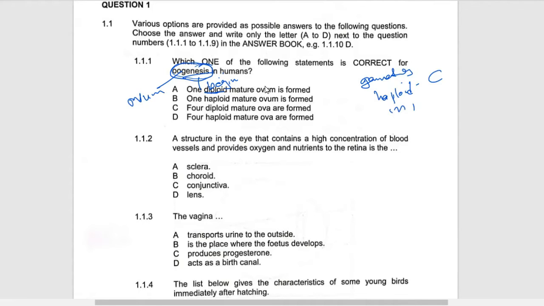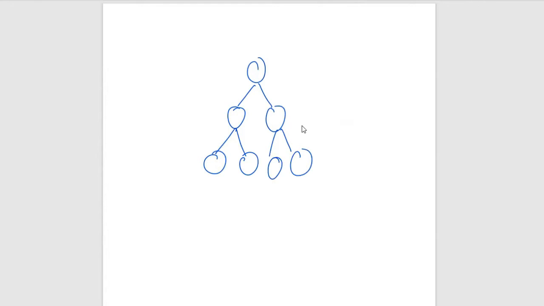Remember, in oogenesis, let me show you here, you have one cell. One cell divides to form two cells. Then the two cells divide to form four cells. This is the normal process of meiosis.